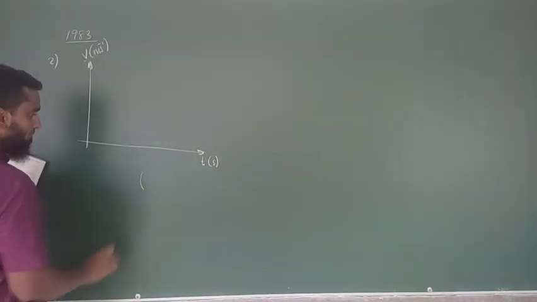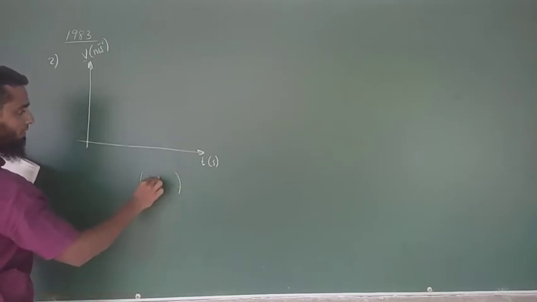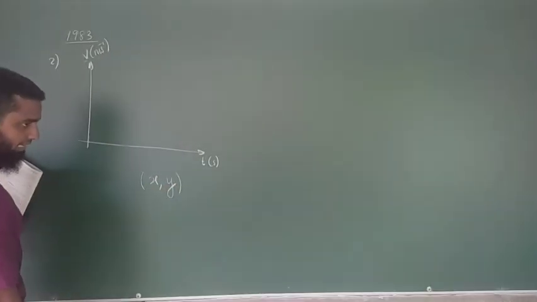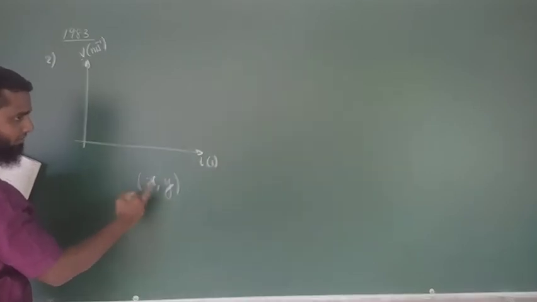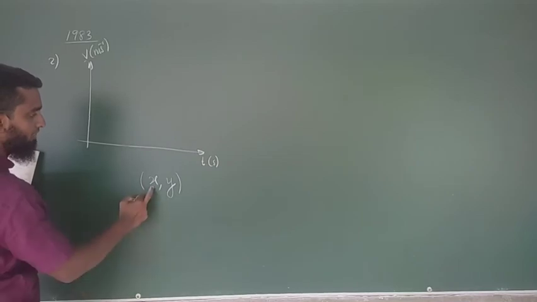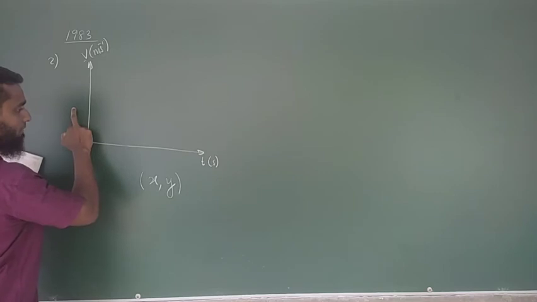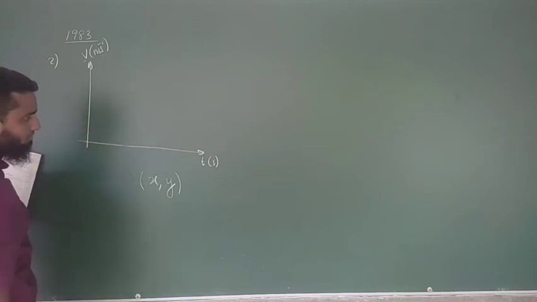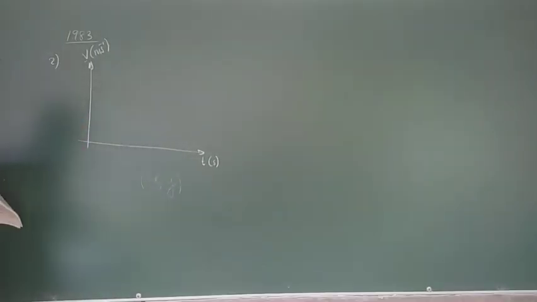When you are writing the coordinates, x will be written first and the y will be written next. For this x, what is the y? That is the data, right? For this x, what is the y? This is not dependent on anything. This is dependent on this. When this is the independent variable, this is going to be the dependent variable.